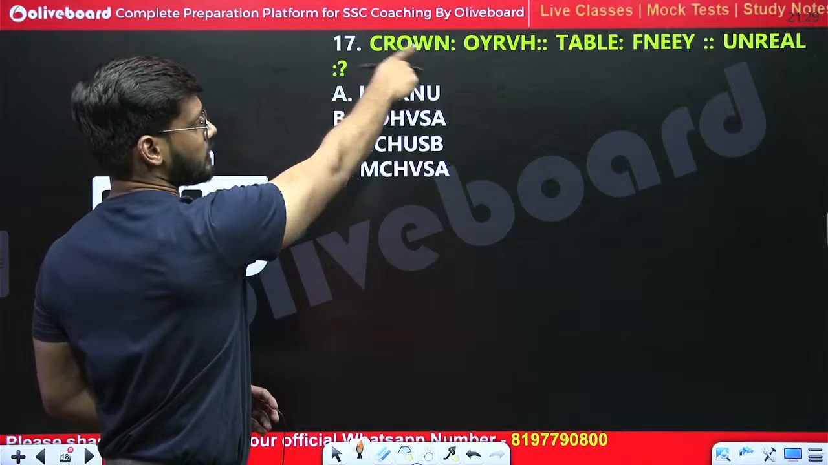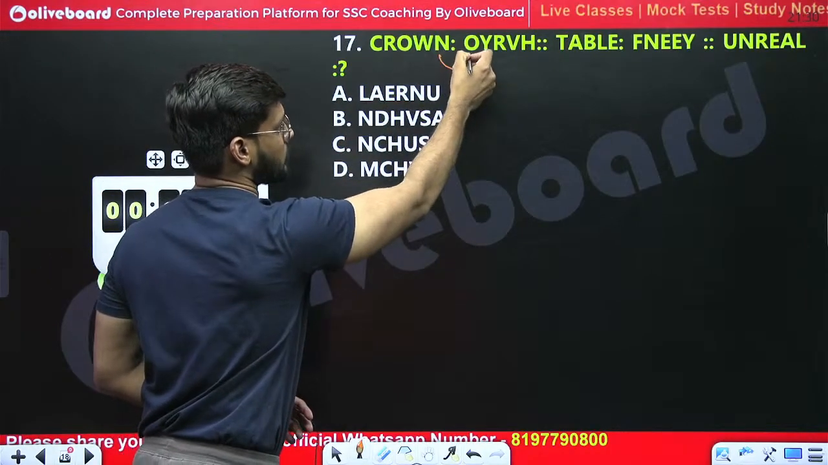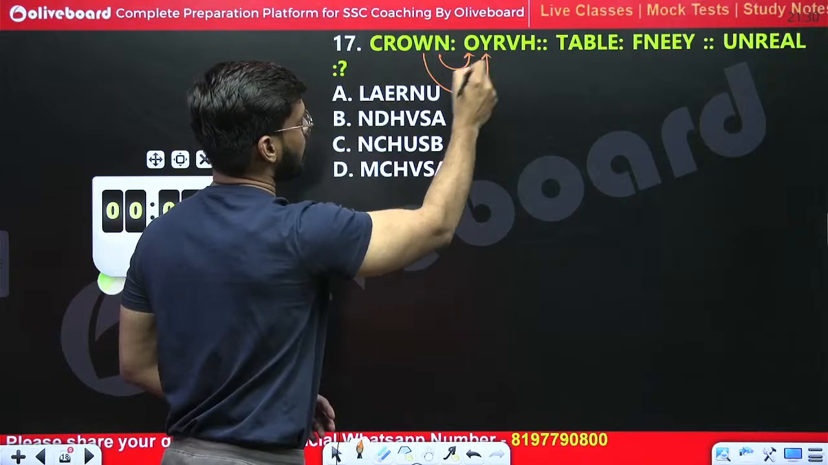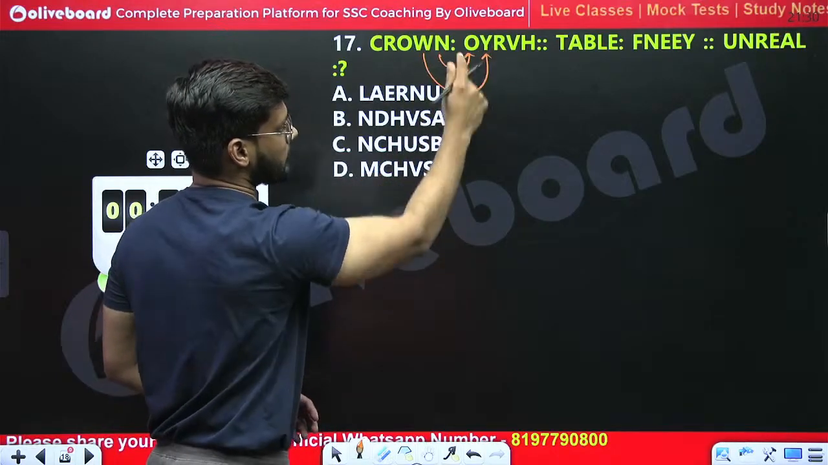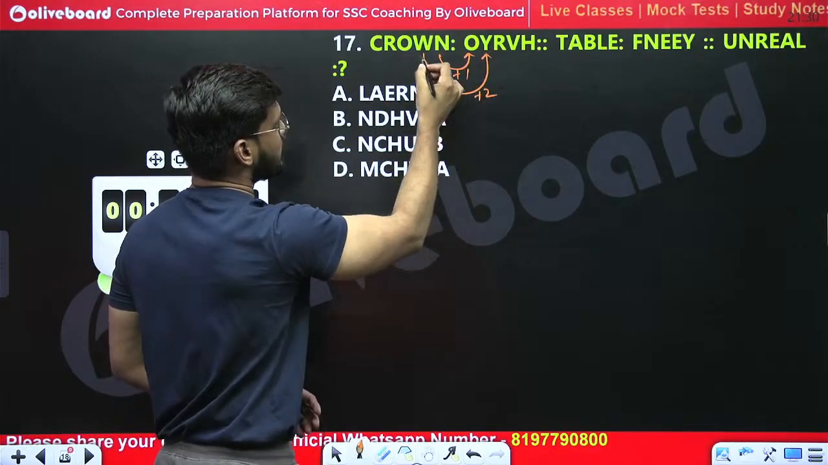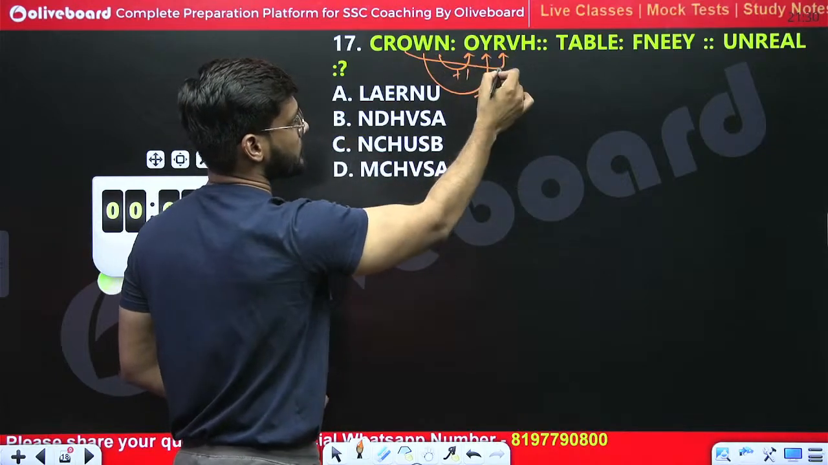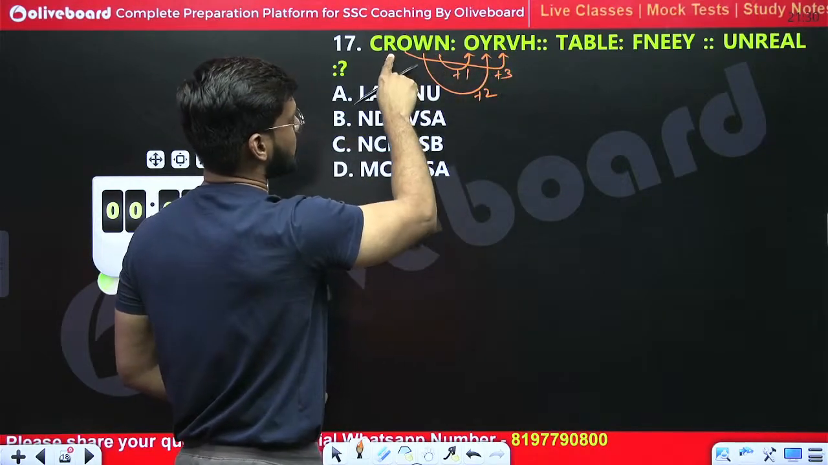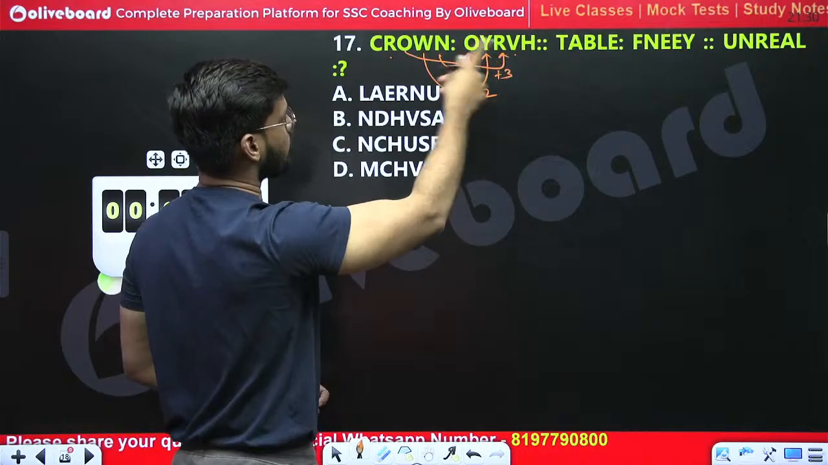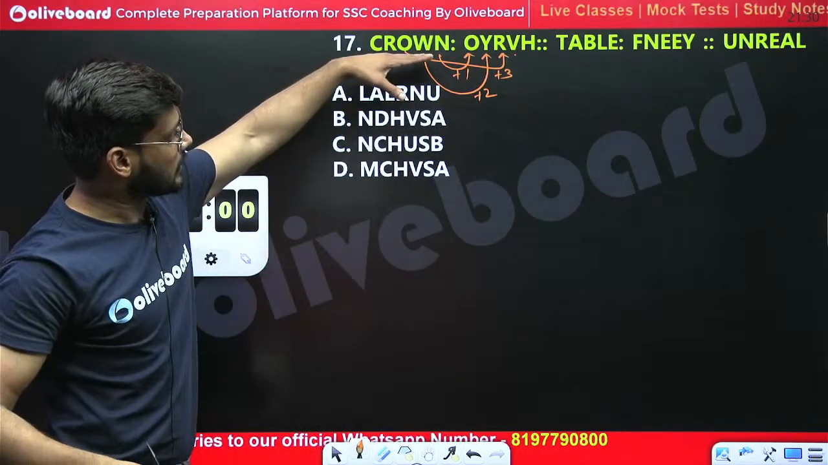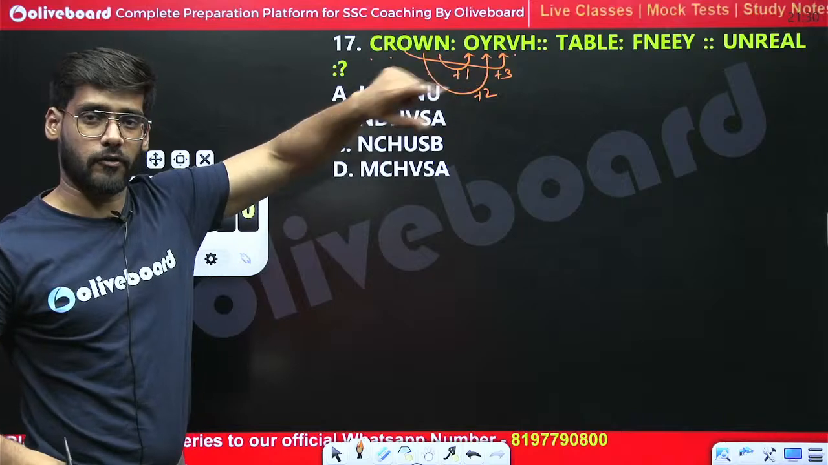We cannot connect C with O, but we can connect this N with O. How? Plus 1. We can connect this W with Y. How? W is 23, and Y comes at 25, plus 2. We can connect this O with R. O comes at 15, R comes at 18, plus 3. R comes at 18, V comes at 22, plus 4, C comes at 3, and H comes at 8, plus 5. So in the reverse order, we are getting 1, 2, 3, 4, 5 addition.